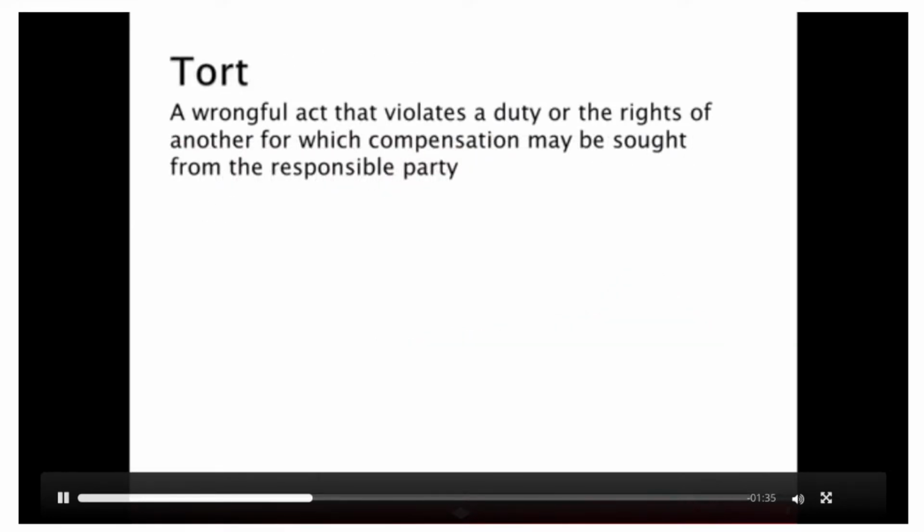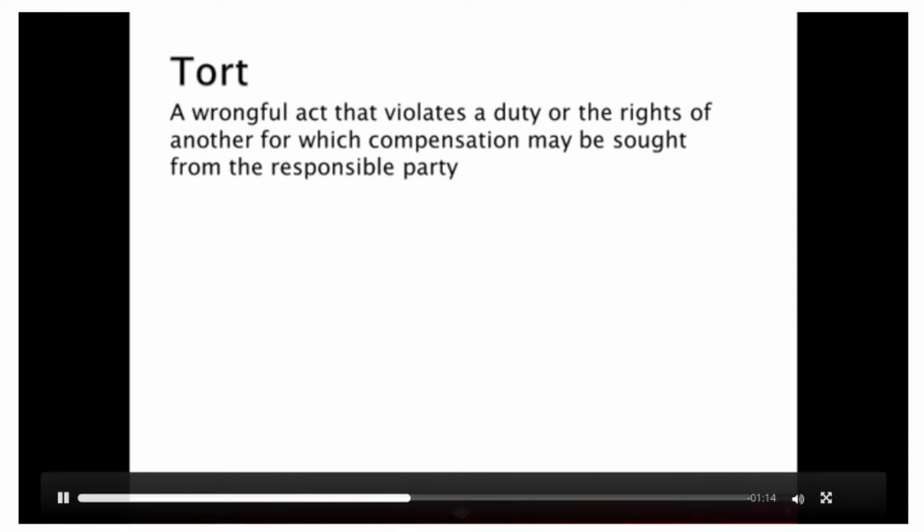We'll now discuss terms used in liability insurance. What is a tort? A tort is a wrongful act, other than a breach of contract, that violates a duty or the rights of another and for which compensation may be sought from the responsible party. Torts may be either criminal or civil wrongs.